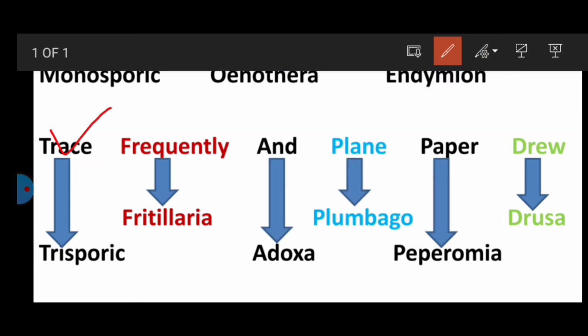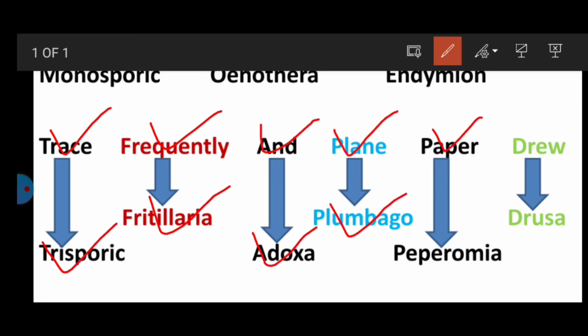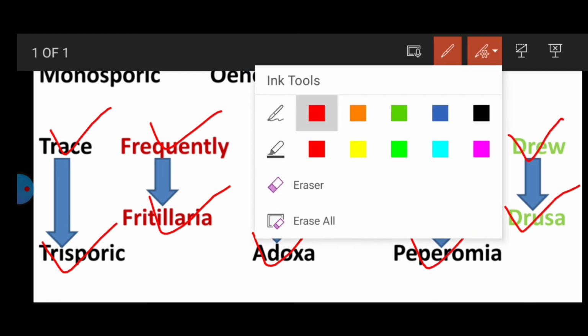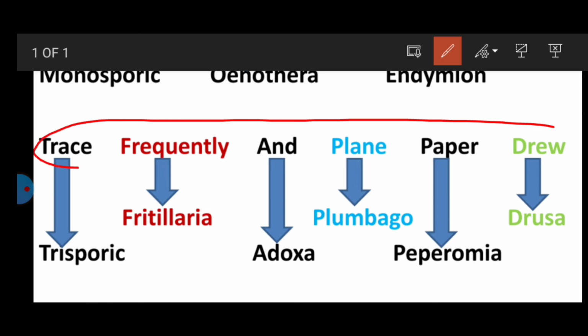What does this mean? Trace stands for trisporic, frequently means fritillaria, and means adoxa, plain means plumbago, paper stands for peperomia, drew stands for drusa. I am going to repeat again. Trace frequently and plain paper drew.